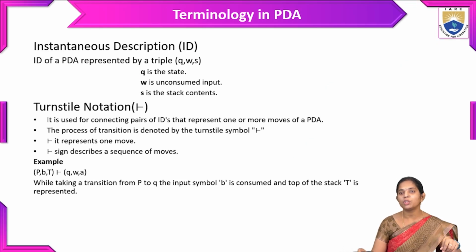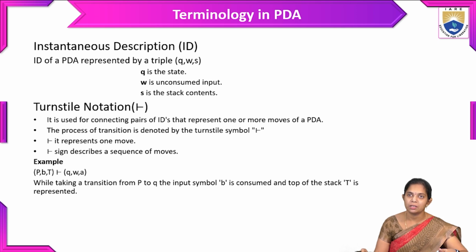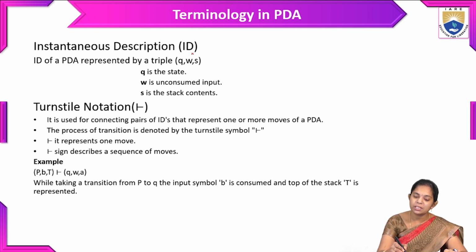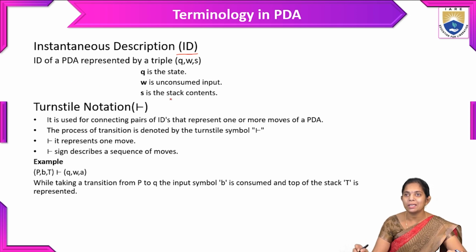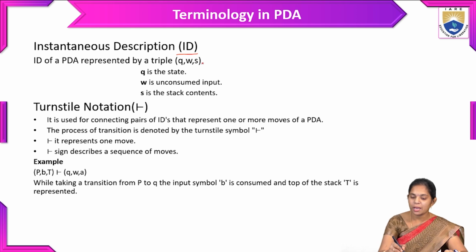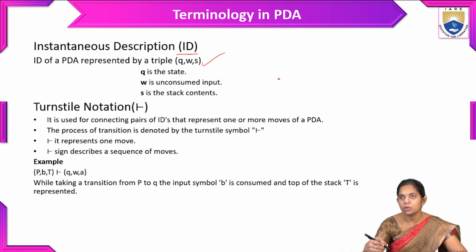And what are the terminologies involved with pushdown automata? When constructing a pushdown automata, we have to know this terminology. One is the instantaneous description, and the second is the turnstile notation. The instantaneous description is represented as ID. The ID of the PDA is represented by a triple, so it contains three symbols.